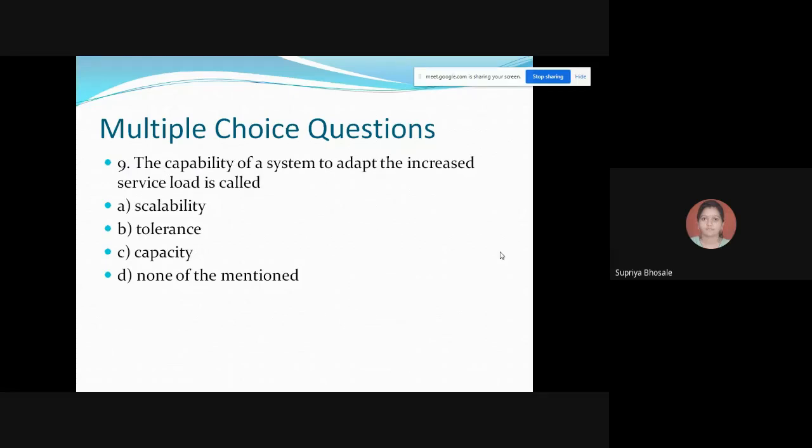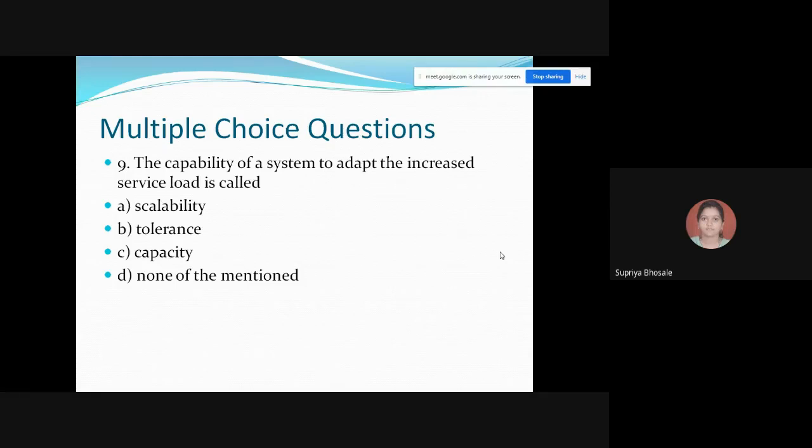Next, the capability. What is the question?